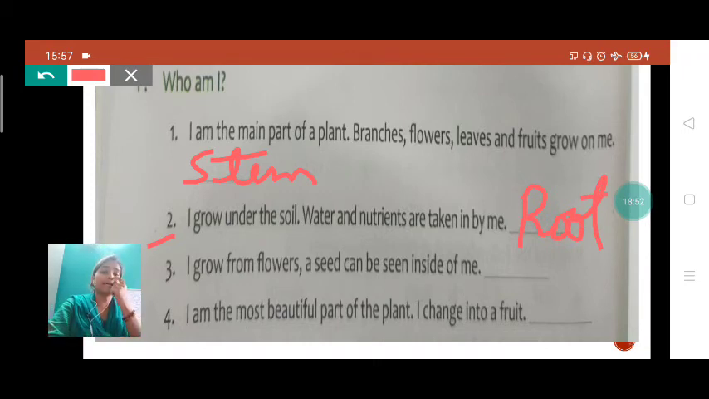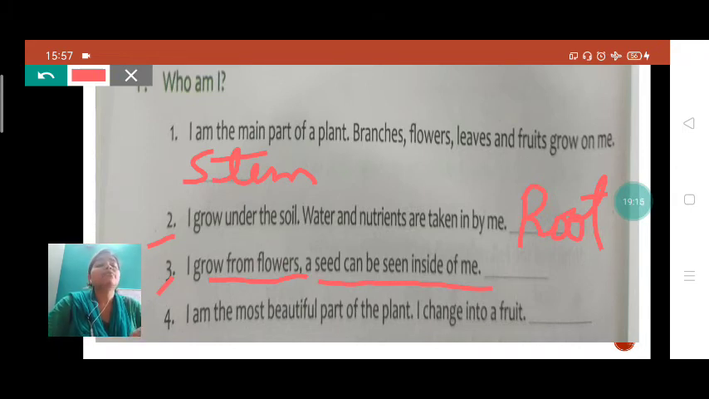Root will be the right answer for this question, student. Now see here. I grow from flowers. A seed can be seen inside me. Yes, a seed can be seen inside me, and I grow from a flower. What grows from a flower, student?